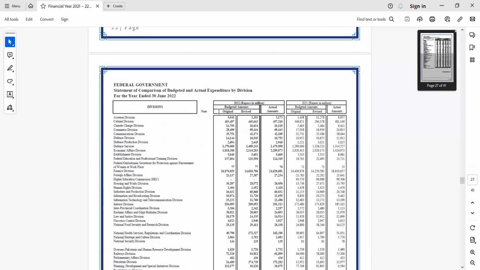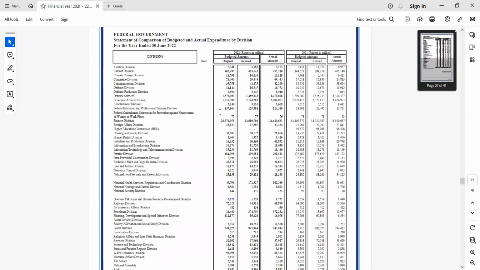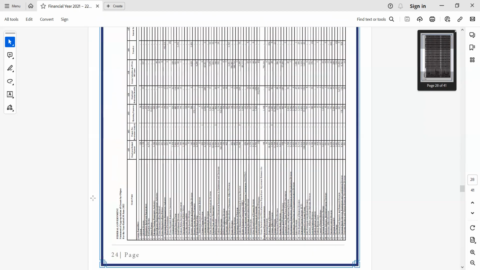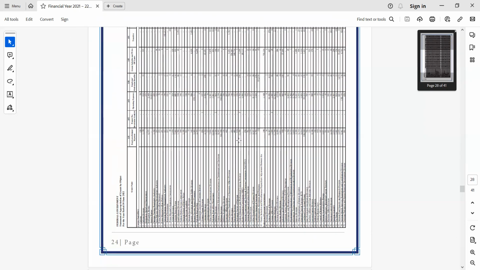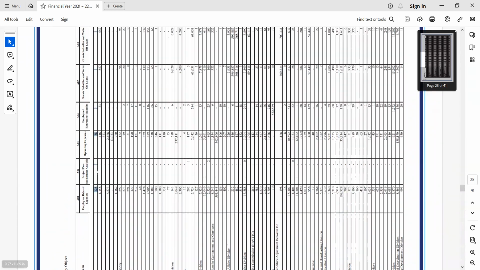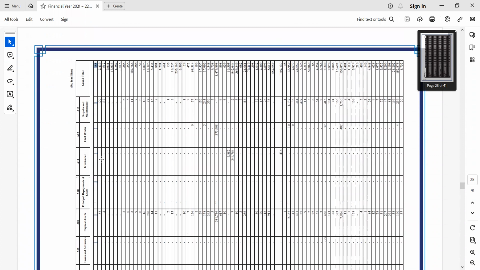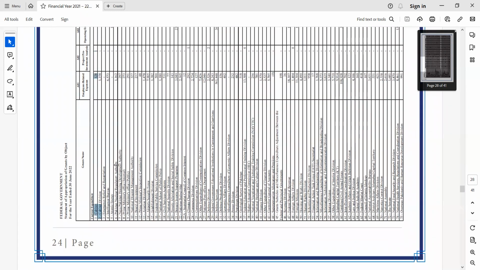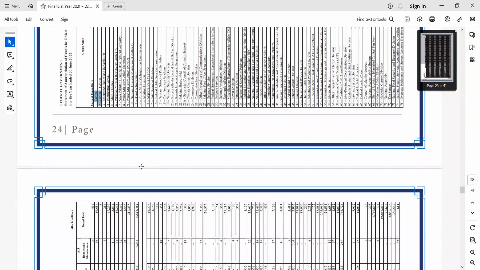Similarly, we have the same report from the division perspective, per division, and it's a very long report. Then we have the statement of appropriation of grants: which grant came in, how it was used, and how much money of which grant was given to which division in the ministry.